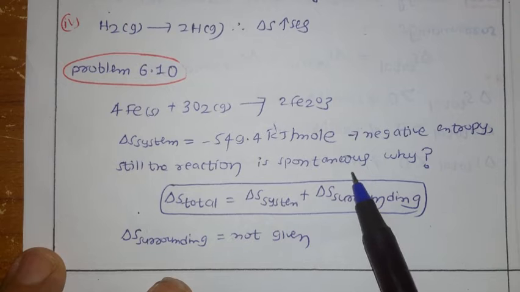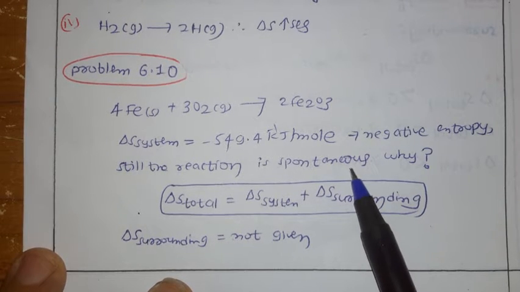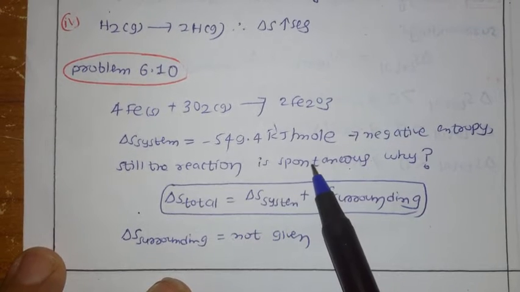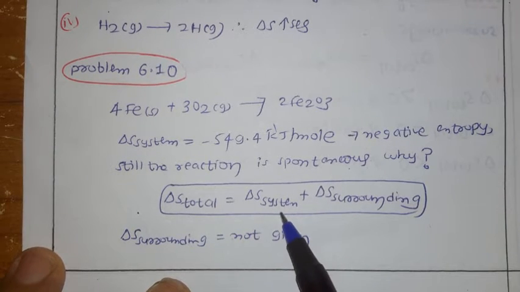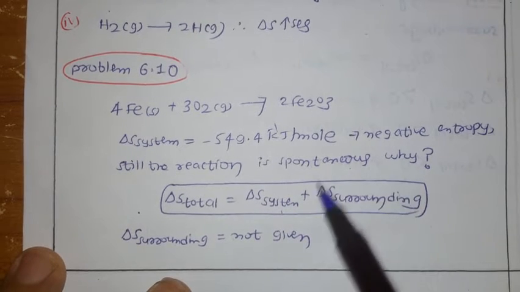So whether the reaction is spontaneous or not, we already saw: if total entropy is positive, it indicates the reaction is spontaneous. If you know the total entropy, then you can tell whether the reaction is spontaneous or not. Here we have only the entropy of the system, 549. This value is for the system. For the surroundings, did they give it?